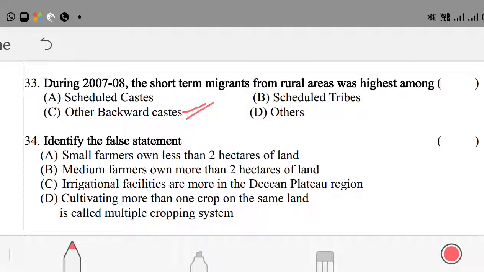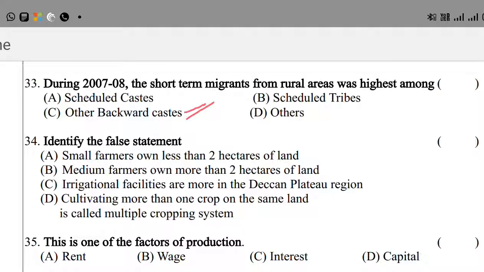Okay, question number 34. Identify the false statement. Option A, small farmers own less than 2 hectares of land. Option B, medium farmers own more than 2 hectares of land. Option C, irrigation facilities are more in the Deccan Plateau region. Option D, cultivating more than one crop on the same land is called a multiple cropping system.